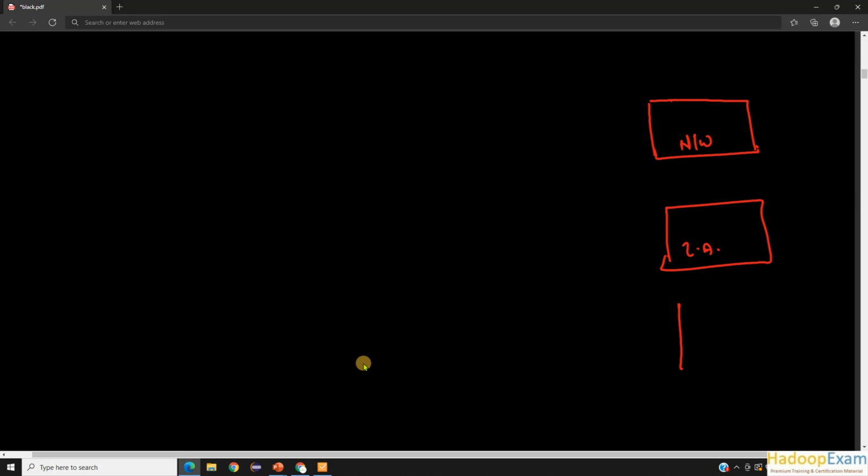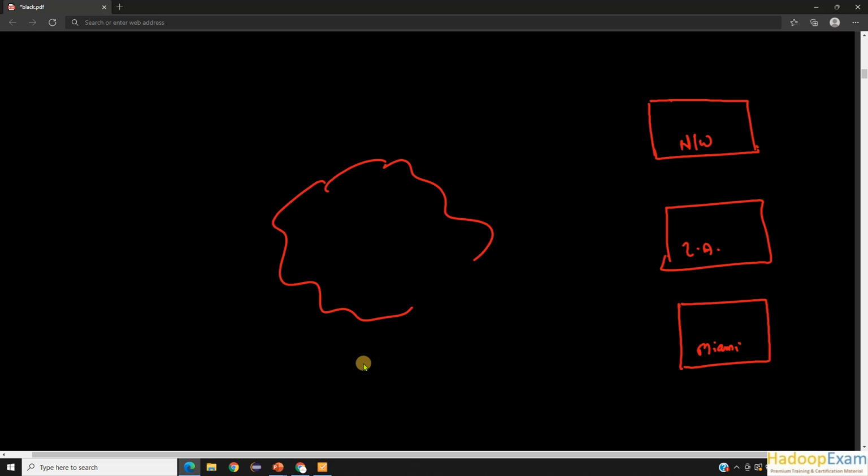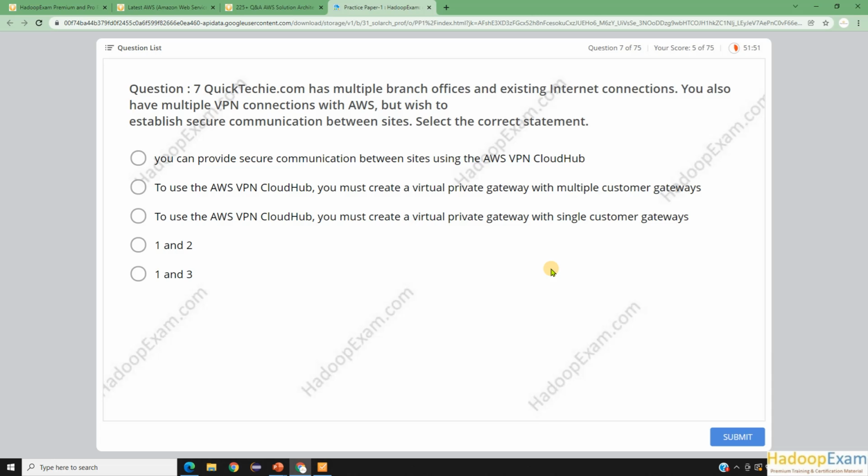You have multiple branch offices. One is, let's say, New York, another is Los Angeles, and the third one is Miami. And on the AWS side, you could have a VPC. What is the question asking?